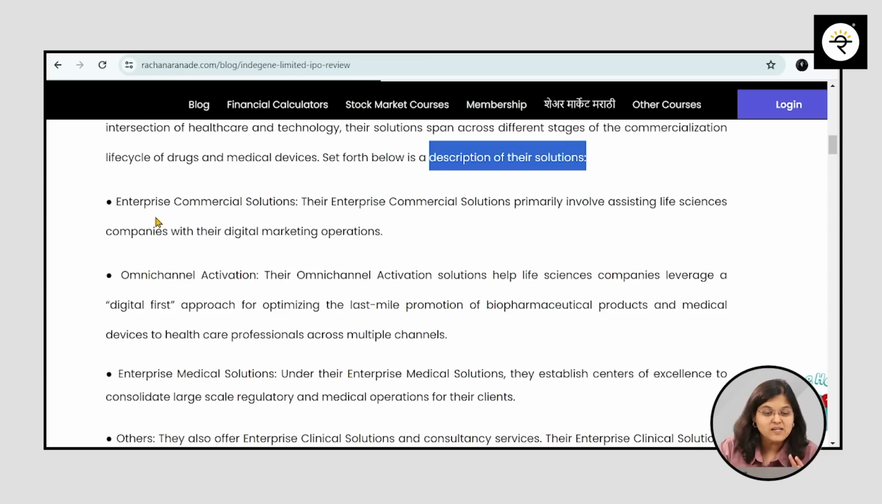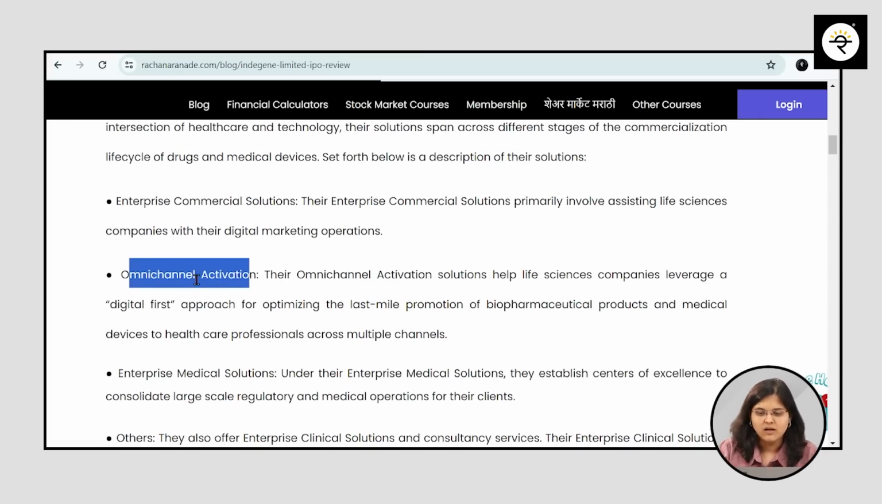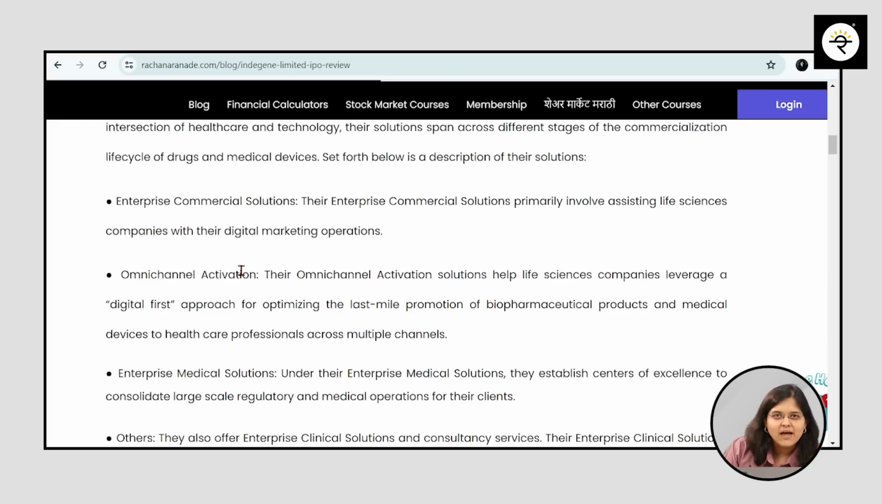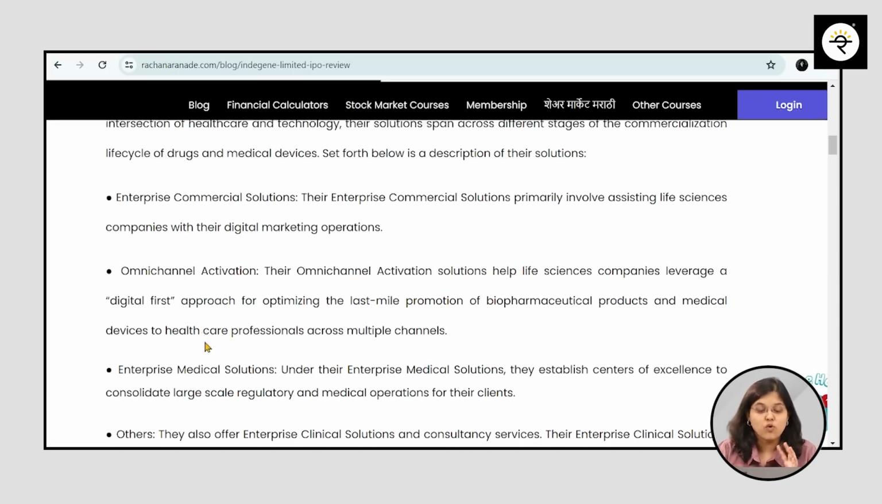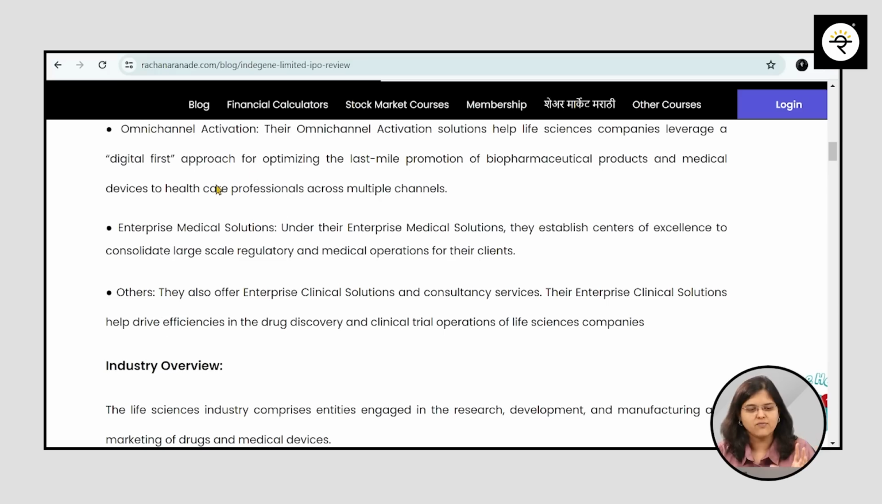So what does the company do? Whatever we have drawn right now, they have given some fancy names for that. Okay, what are the fancy names? Let's check it out. Enterprise commercial solutions. In simple words, they are going to do their digital marketing operations. Second thing is omni channel activation. Now here again, omni channel means what? They are going to do online, they are going to do offline, all these things, but they are going to call that omni channel activation. Some enterprise medical solutions and others. These are a few other things. So others is one more segment for them, right? So I hope it is very clear what the company does, and their segments as well.